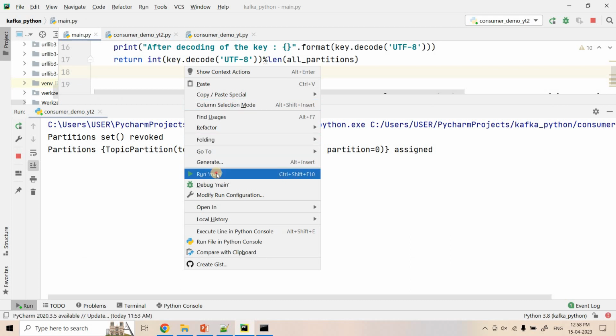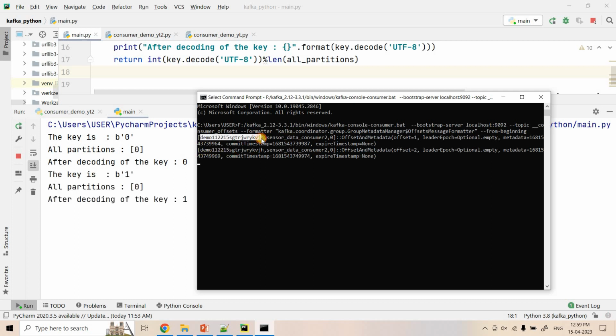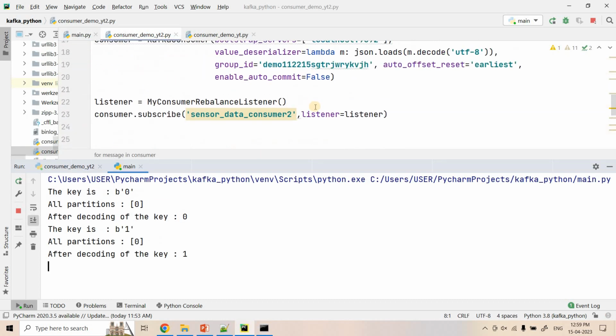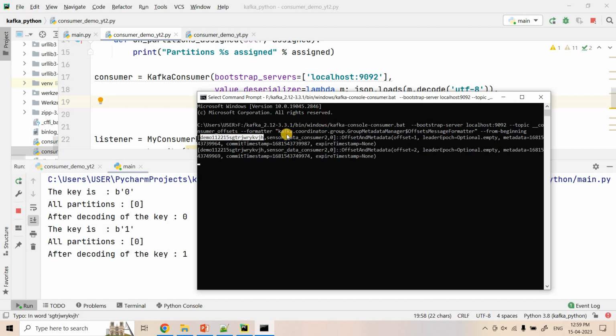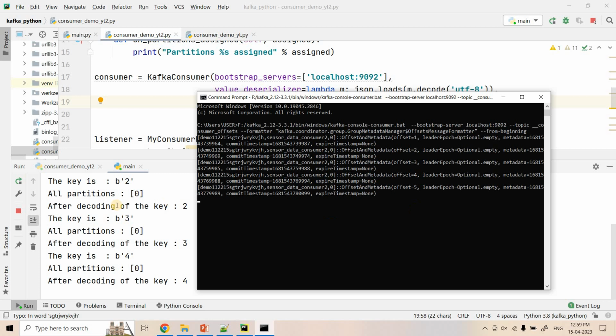Now I will start our producer code. So see, it published message 0, and in the consumer offset system topic, you see that for message 0 it has committed the offset. This one is basically our consumer group name. If you observe our consumer code, the same group name we have given. Okay, so for this particular consumer group, this is our topic name, and this is the partition. For this topic only one partition is there, so it is showing only 0, and then it has committed offset 0, so that means it will start consuming from offset 1. Then it has committed offset 2, that means it will start consuming from offset 2, like that, and see offset 3, 4, 5, like that.